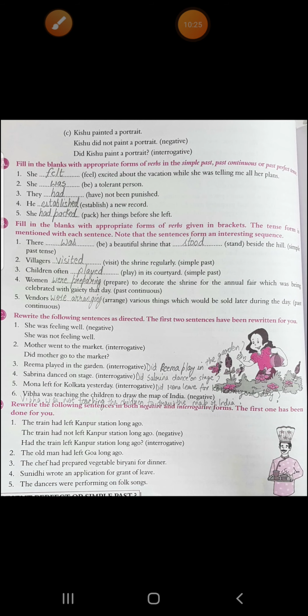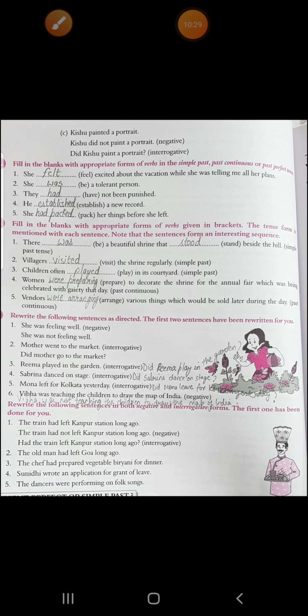Then fourth, Sunidhi wrote an application for grant of leave. Sunidhi did not write an application for grant of leave. And interrogative will be, did Sunidhi write an application for grant of leave? Last, the dancers were performing on folk songs. The dancers were not performing on folk songs. And interrogative will be, were the dancers performing on folk songs? Now I'll show you the answers in written form. If you have not written it when I was saying, just pause the video and write what I show you now.